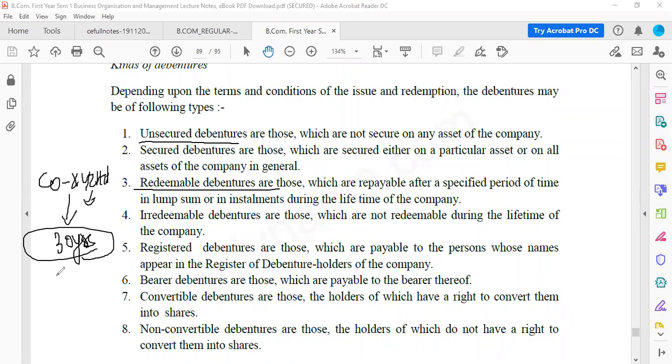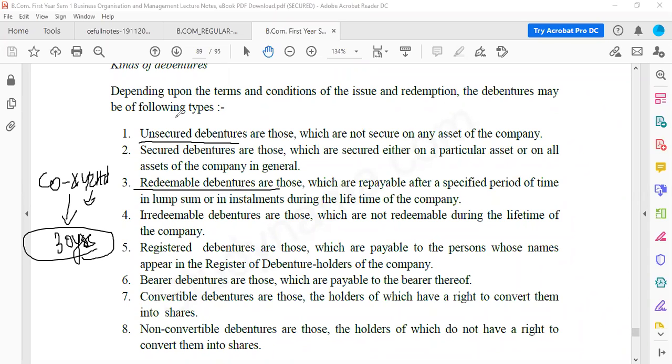Before the closure of the company, they will pay you back all the debenture amount. You will be getting interest every year, they will keep paying, that is not an issue. But apart from that, they will also give the principal amount back to you. So that is redeemable. Redeeming means giving back. So that is redeemable debentures. They will give back your money during the lifetime of the company.